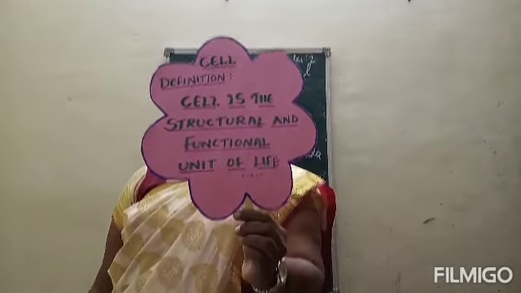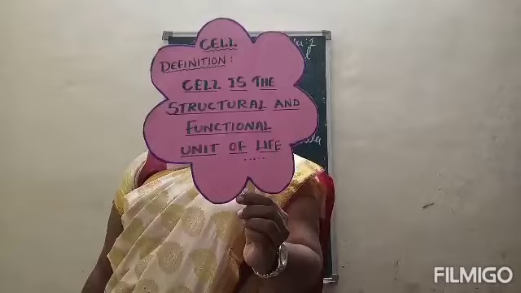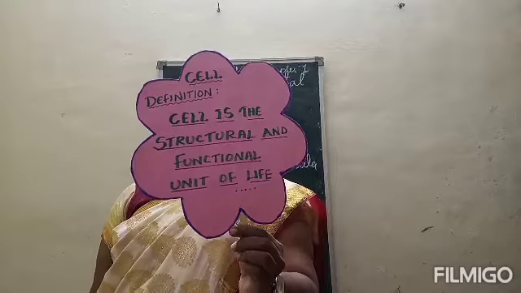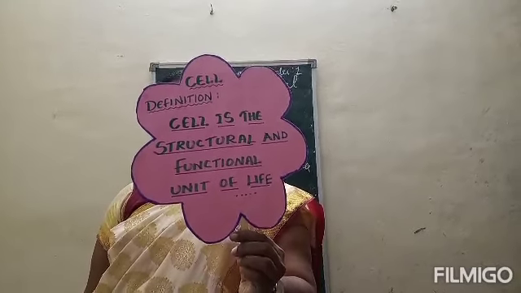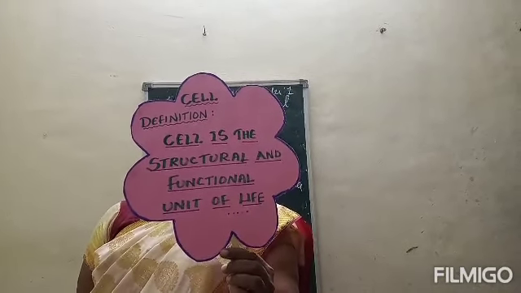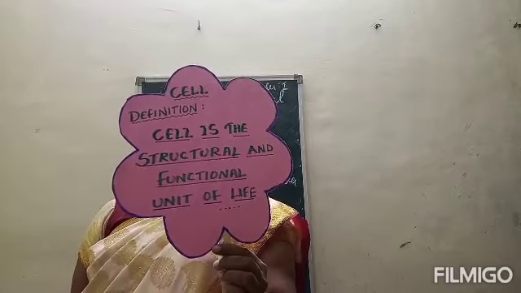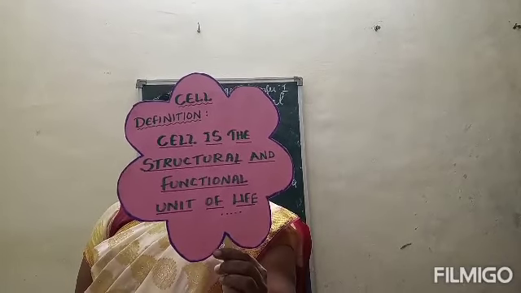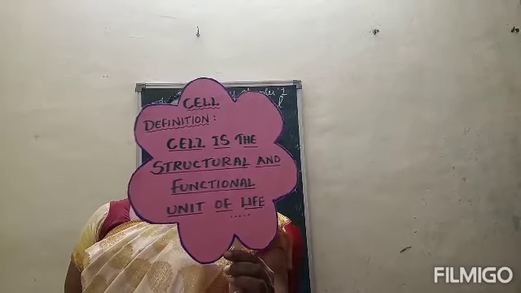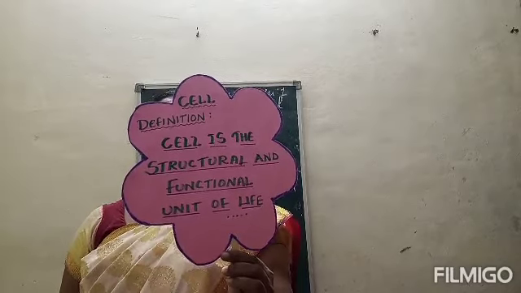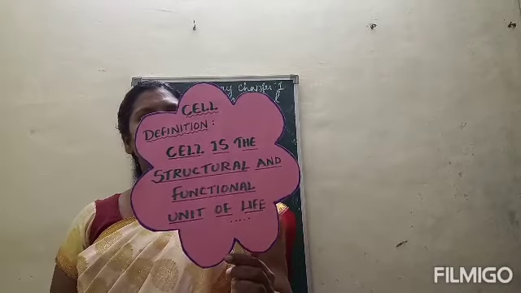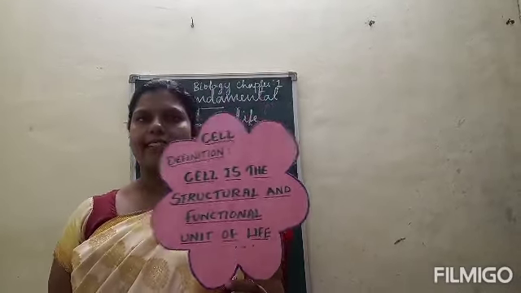Cell is a structural and functional unit of life. So, cells are called the building blocks of life. Why are cells called the building blocks of life? Because cell is a structural and functional unit of life. Cell is termed the structural unit of life as it provides structure to our body. And cell is termed the functional unit of life as all the functions of the body take place at cell level. For example, digestion, respiration, growth, development, etc.